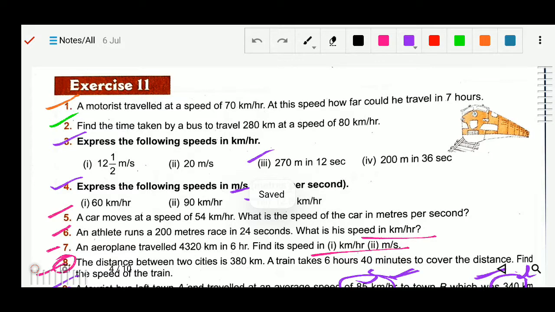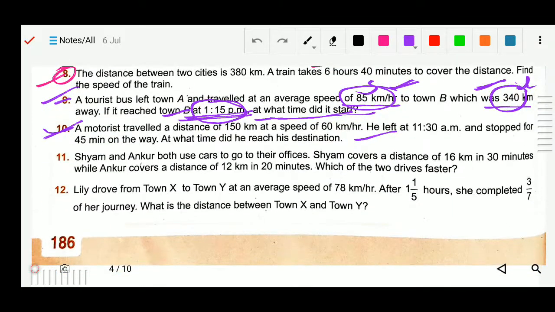now you can see question number 11. Syam and Ankur both use a car to go to their office. Syam covers a distance of 16 km in 30 minutes and Ankur covers 12 km in 20 minutes. So what you have to do, we have to find the speed. The distance is given and here the time is given, here also distance is given, and here the time is given.